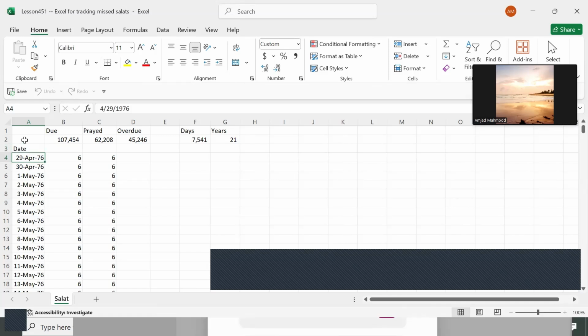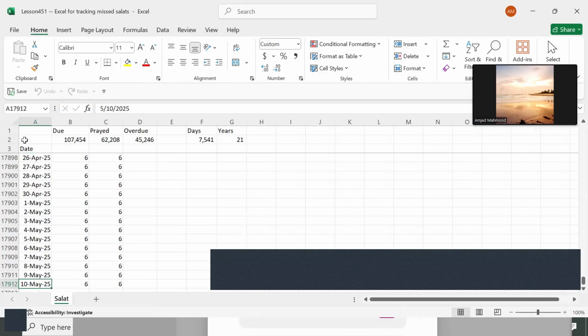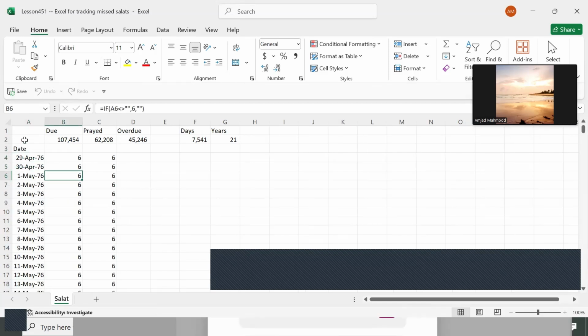Okay, so let's suppose 29 April 1976 was the time when I entered adulthood. So what I do is I stretch all these things until today. Today is 11th of May, and so until 10th of May, it will automatically fill up these two columns, the day and the dues, right? The day and the dues. Of course, the dues are only 6, right?